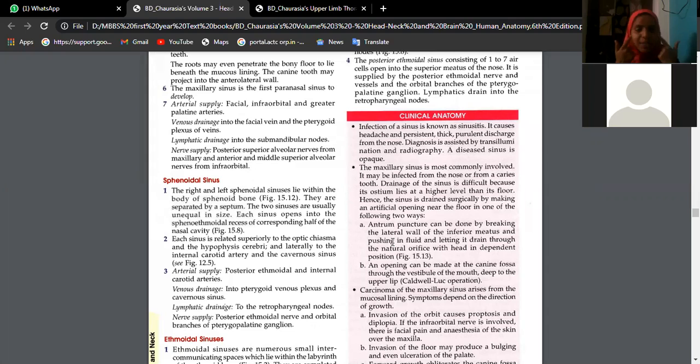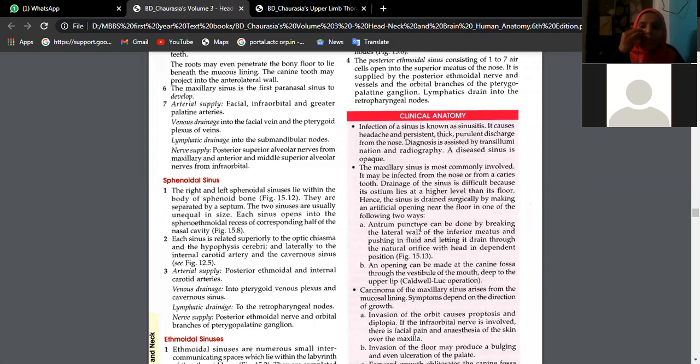Basically, these air sinuses should be filled with air, but in case of infection, you will see fluid collected. That condition is sinusitis. Basically, in case of maxillary sinusitis, generally we can approach through the maxillary air sinus.